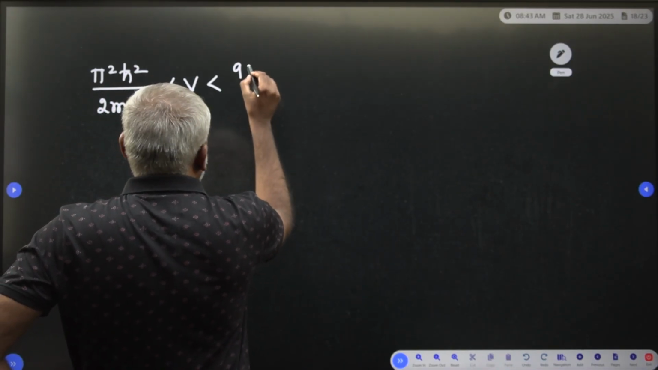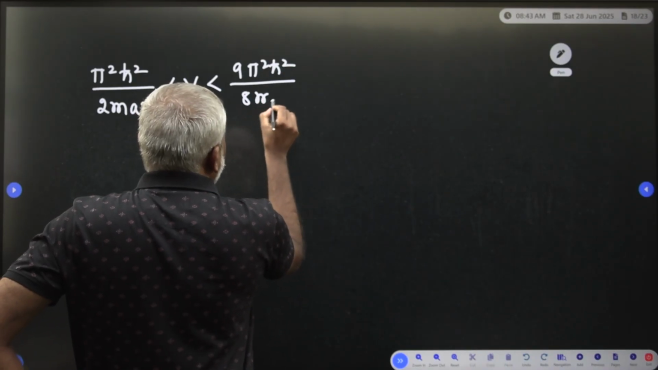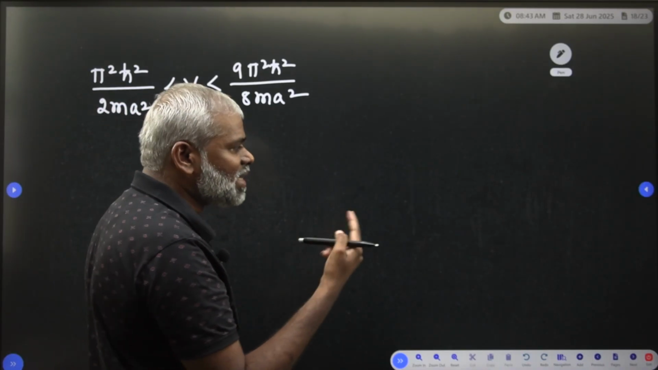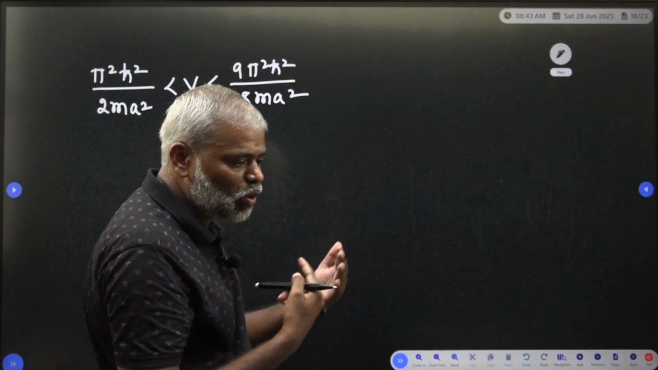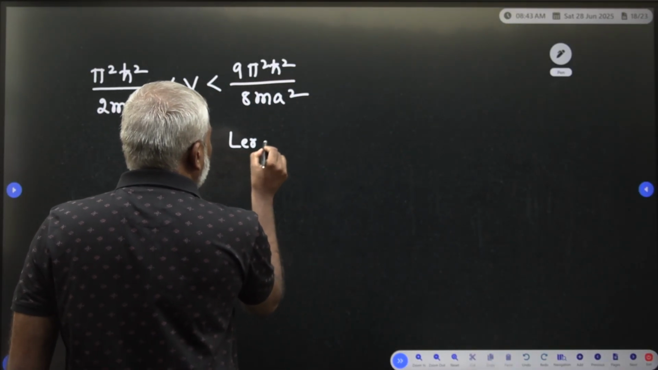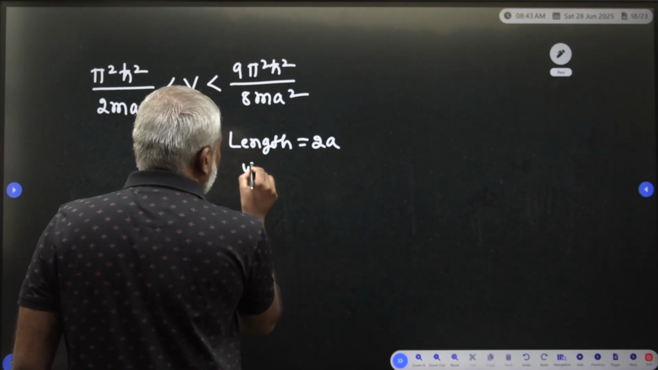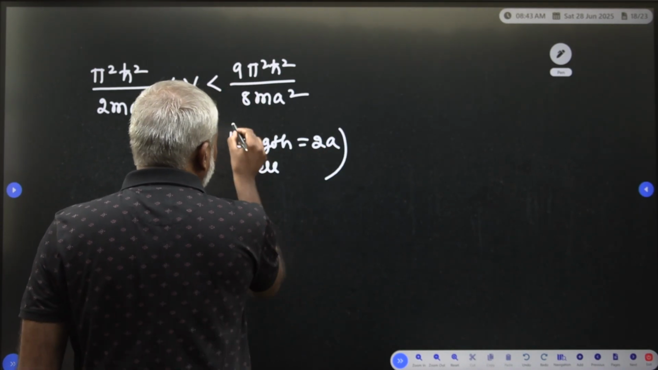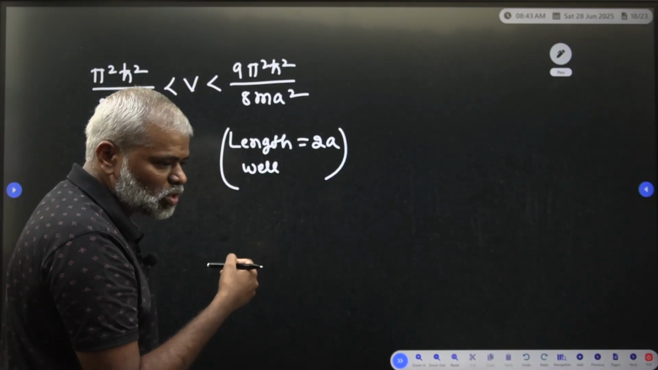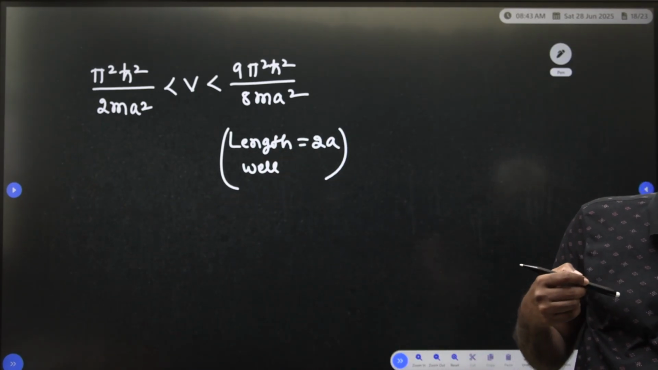So, we have to take π²ħ²/8ma², but what is your a? Your a is not 0 to a; you have to take it as 2a. The length of the potential well is equal to 2a, the length of the well is 2a. Therefore, instead of a you have to substitute 2a.